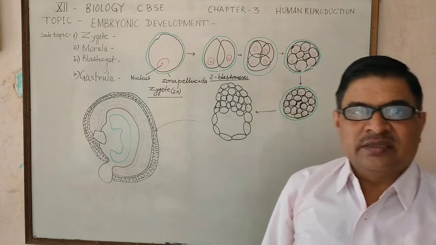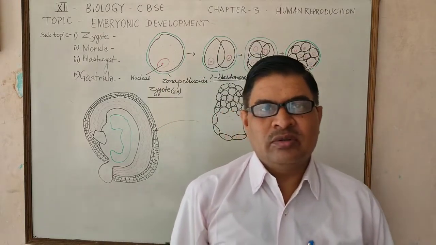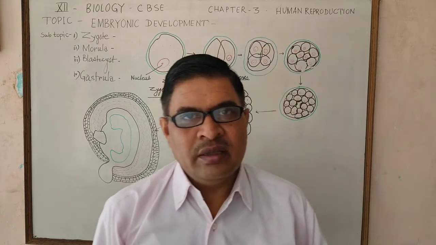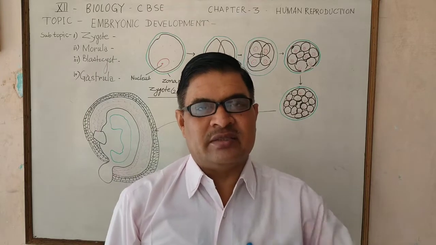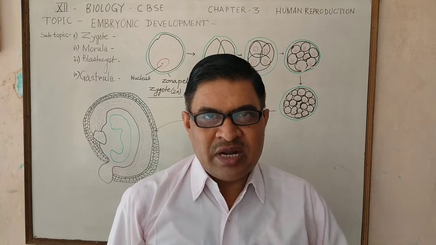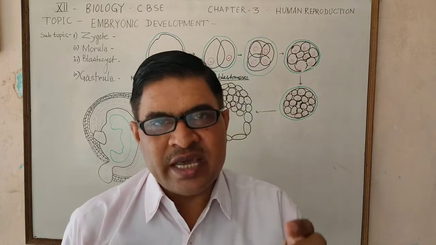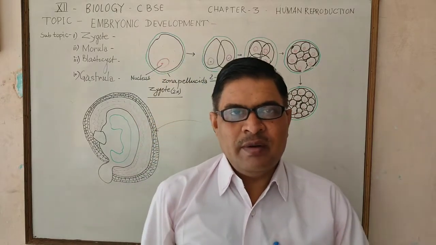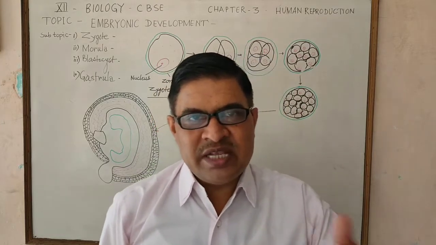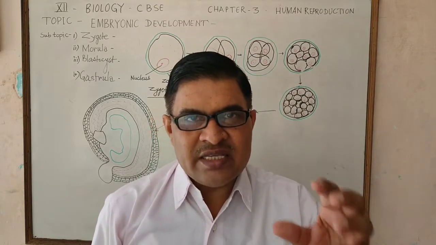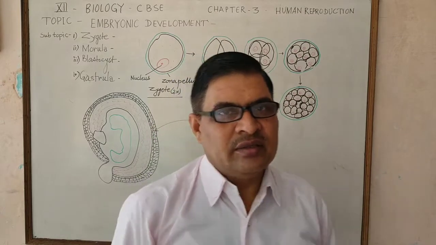In this equal division of the zygote, the number of cells increases, but there is no increase in the size of the embryo.